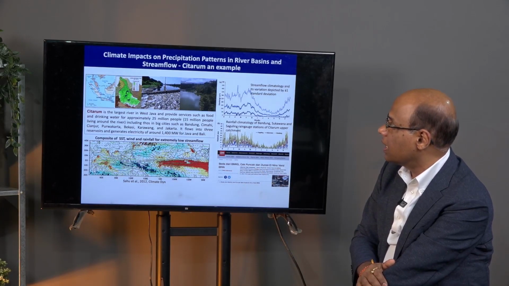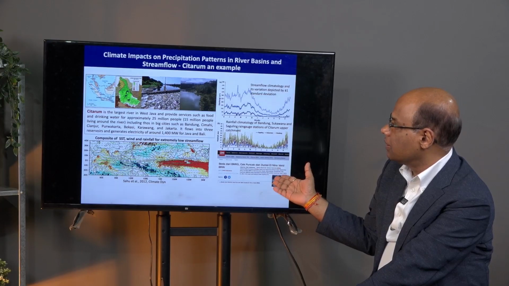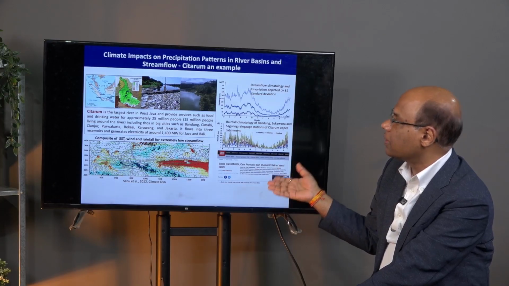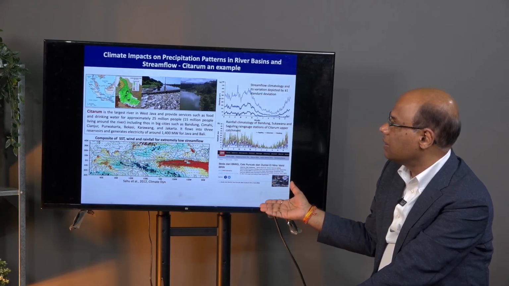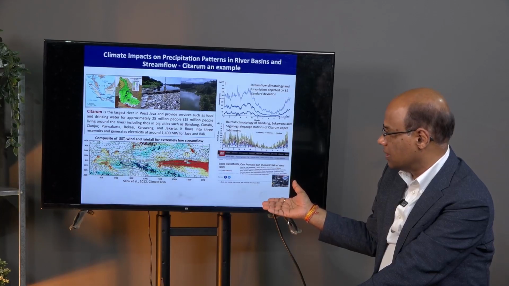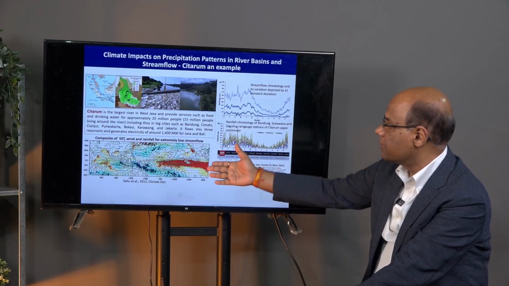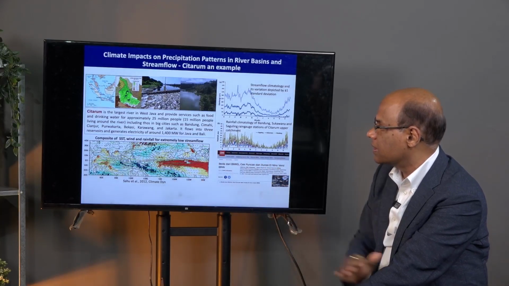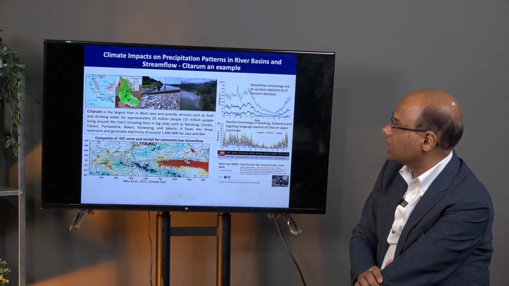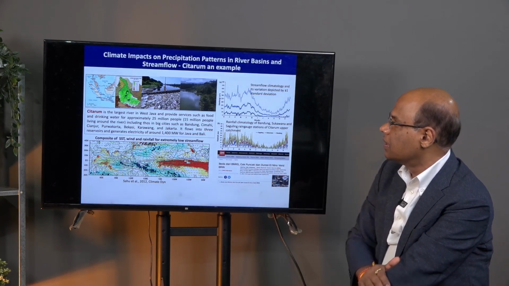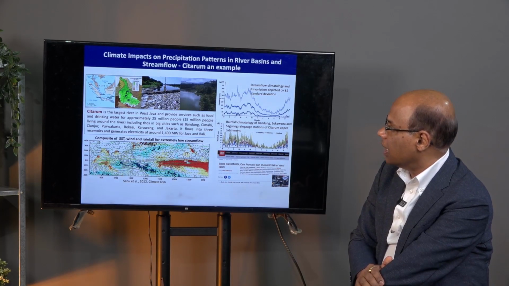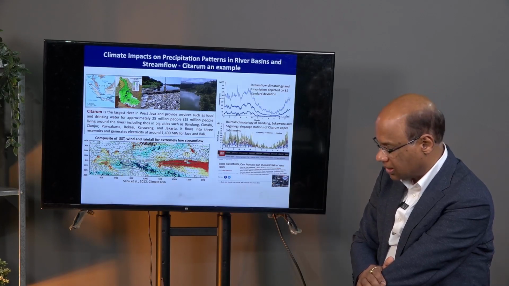So we found that the river discharge, river stream flow, water management can be managed to some extent if you have advanced information of El Nino, La Nina and the Indian Ocean dipole. Based on that, we can develop early warning system for the river basin and can help society in that way.